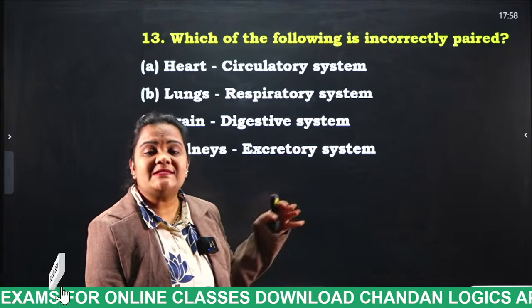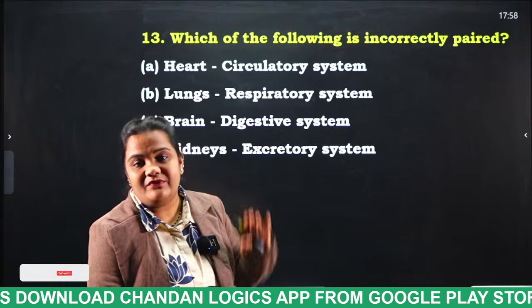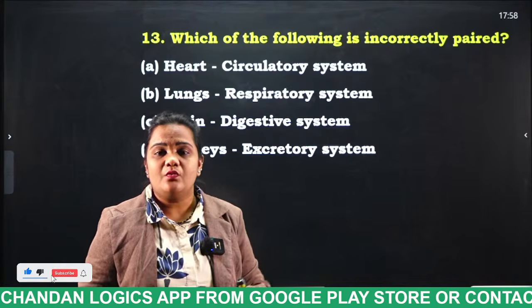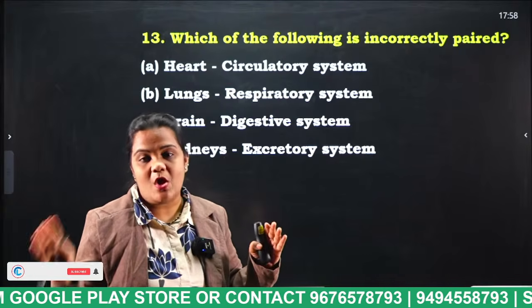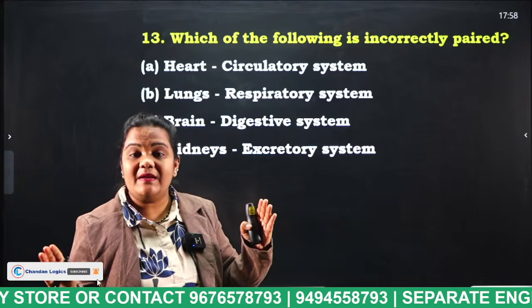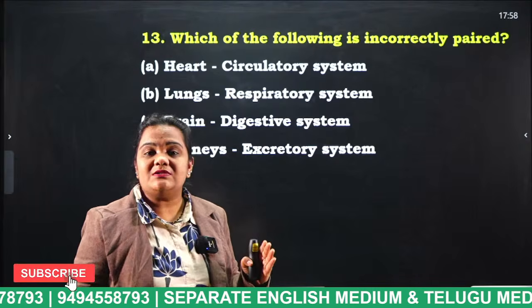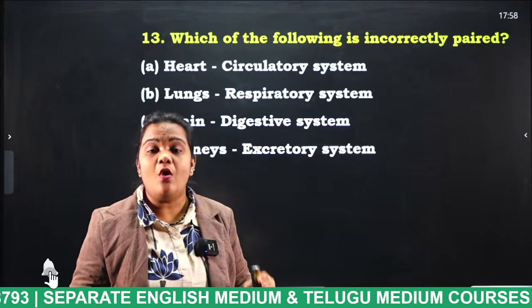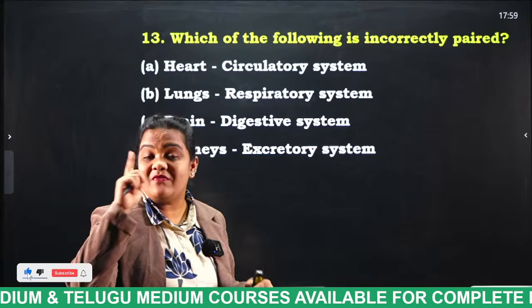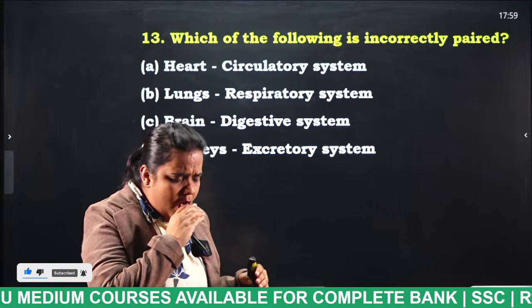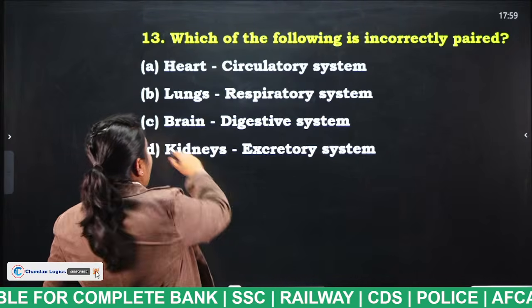Next, lungs. We have both lungs, right? Right lung and left lung. If we compare both lungs, which lung is smaller, students? The left lung is smaller when compared to the right lung. The right lung is 56% and the left lung is 44%. Why? Because the left lung is connected to the heart. The only floating organ in our body is the lung. Remember, very, very important. The only floating organ in our body is the lungs.